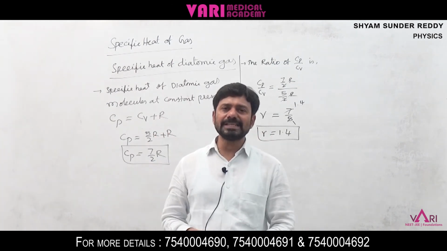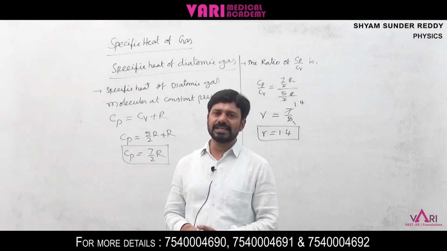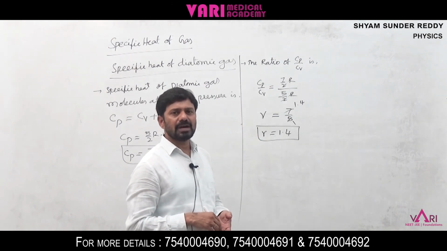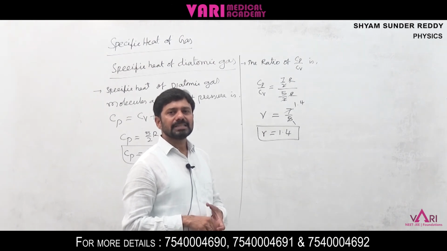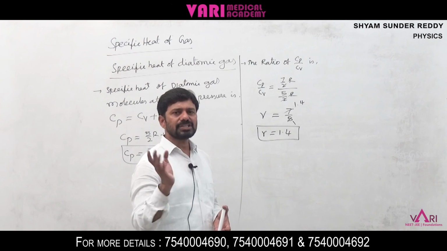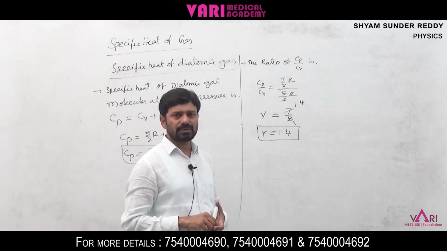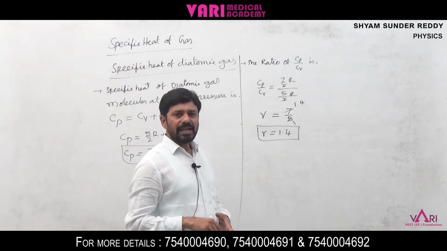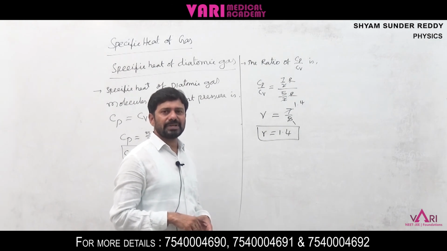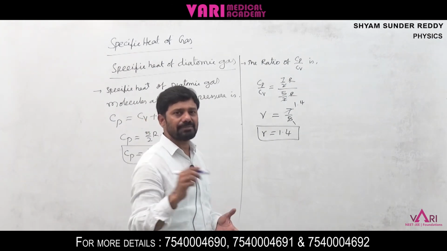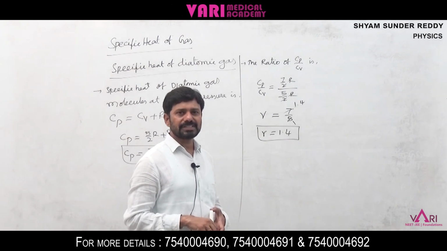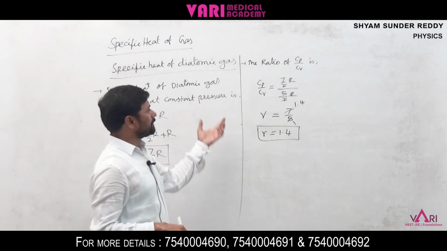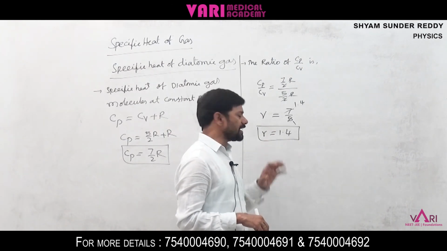If the temperature increases, the value of gamma will change, because the molecules also get vibrational motion, so the degrees of freedom will change. At higher temperature, the degrees of freedom goes to 7. Then kinetic energy, internal energy, and Cp by Cv values will change.